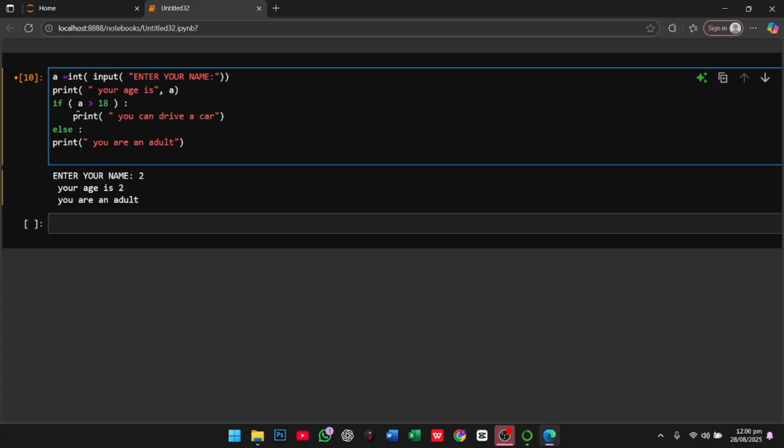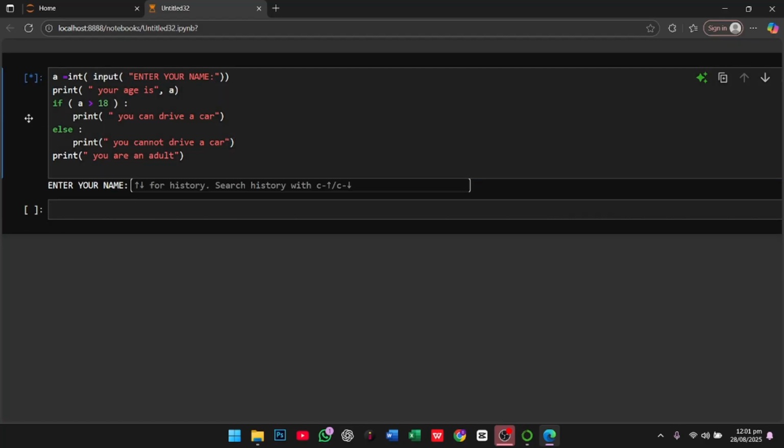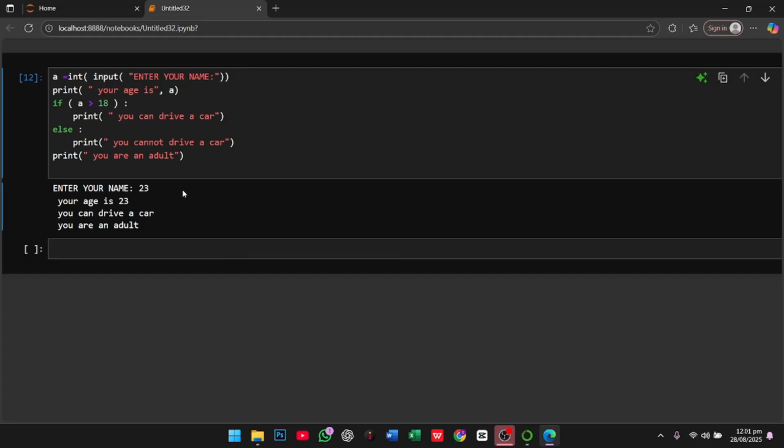Like if age is greater than or equal to 18, then you can print, and if it's not greater than 18, then you can print that "you cannot drive a car." Okay, so what happens if I run this program and enter an age of 23? You see how easily it works. Simply you have to enter the age. My age is 23, then it simply prints your age is 23.